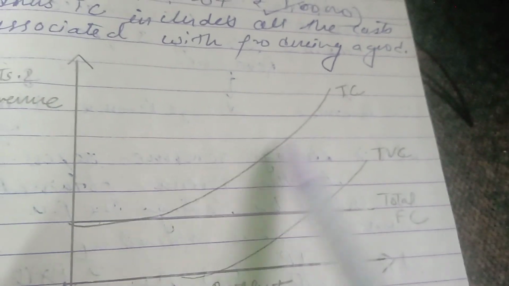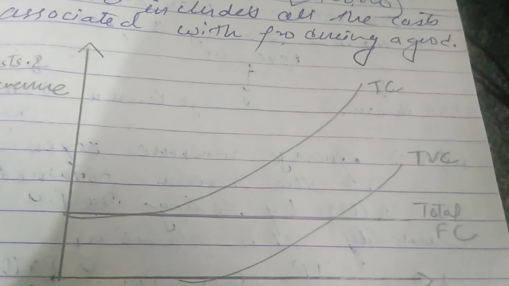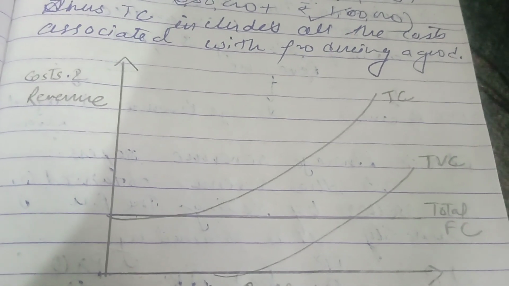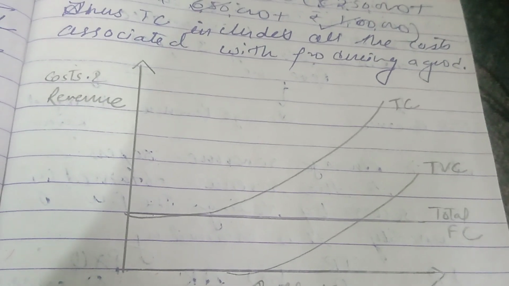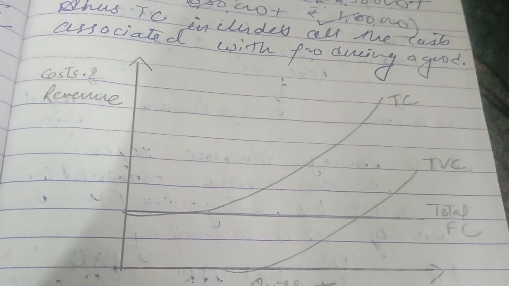It is going upwards, and it is up from both the variable cost and the fixed cost. You can see it. This is the cost and revenue, and this is the output. Well, the basic elements are cost and revenue and output, and total cost is going straight upwards.